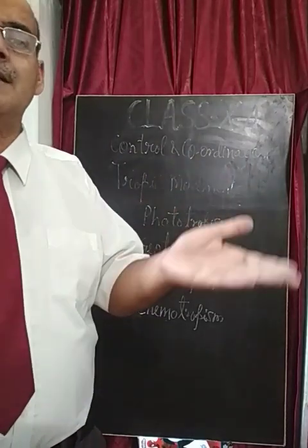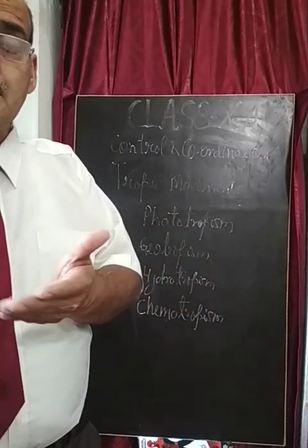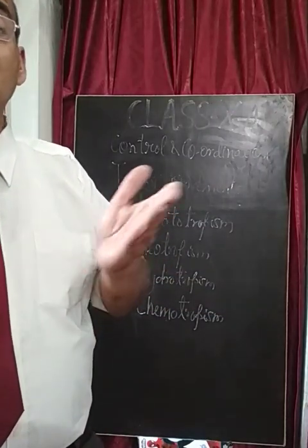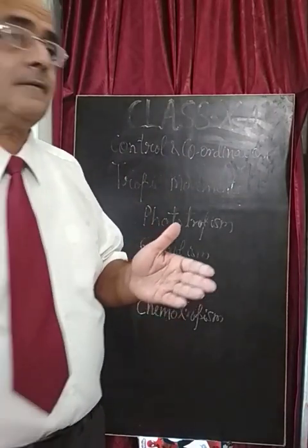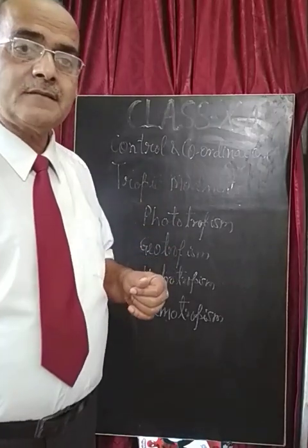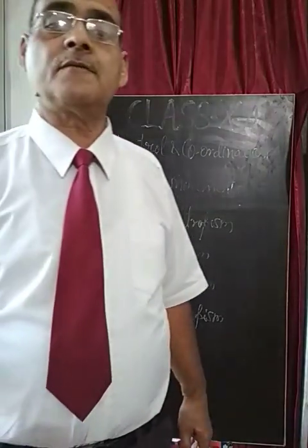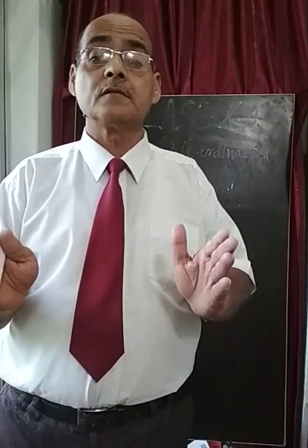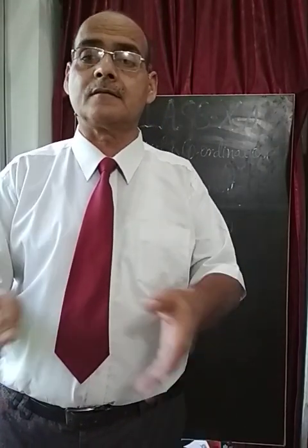So many purposes are there. The exposure of the plant stem towards the light is called positive phototropism. Means a positive response is positive phototropism, and a negative response means the roots that are going towards the earth.